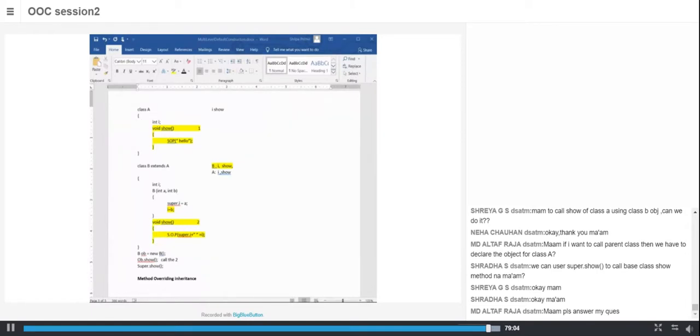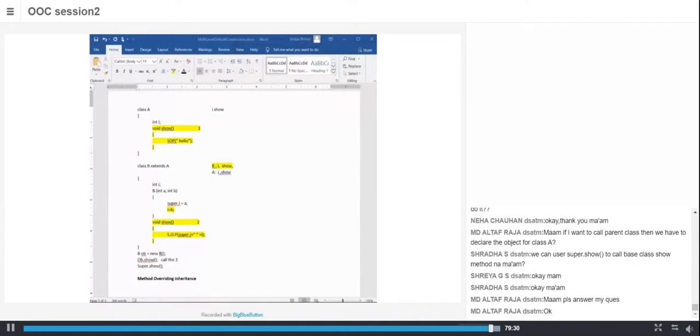Okay, ma'am, if I want to call the parent class, then we have to declare. Yes, you have to declare an object of parent class, class A. I mean, you can declare an object of class A. Always, all the rules apply. Basic class details and object creation and invoking will always apply. There is no problem with that. These are the special things which you have.